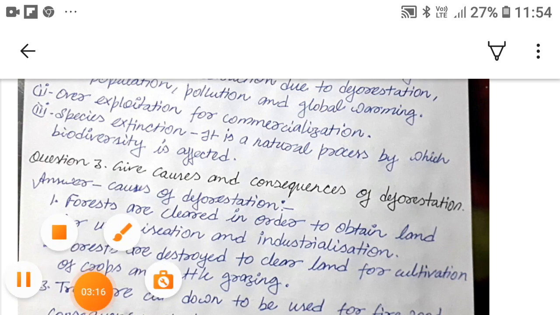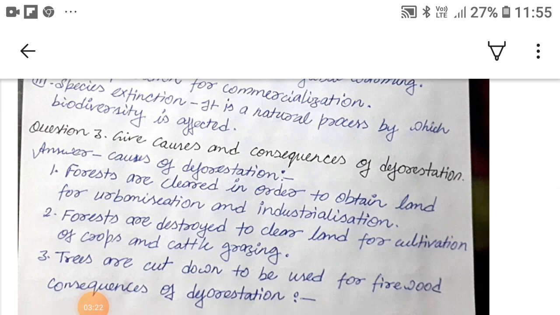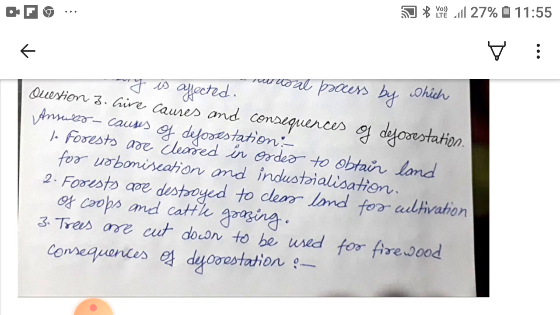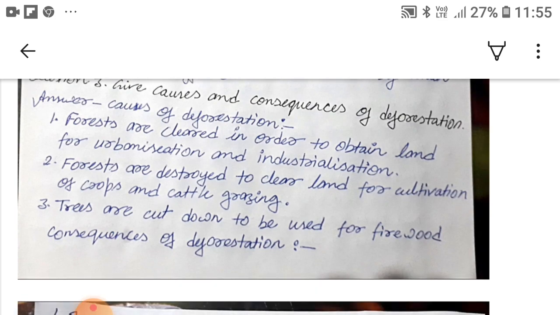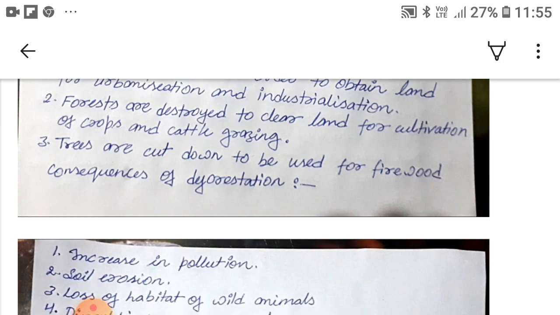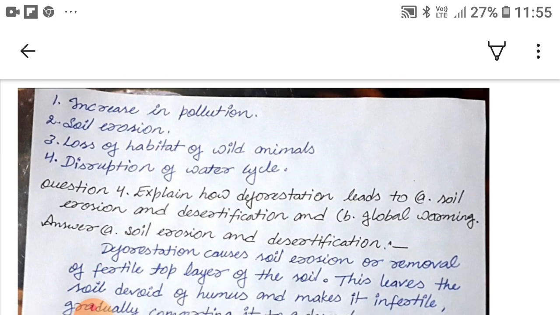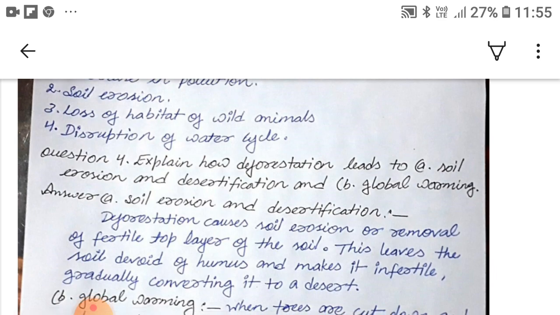Now the question 3. Give causes and consequences of deforestation. So its answer. First, causes of deforestation. So in it, first is forests are cleared in order to obtain land for urbanization and industrialization. Second, forests are destroyed to clear land for cultivation of crops and cattle grazing. Third, trees are cut down to be used for firewood. Now the heading, consequences of deforestation. So in it, first is increase in pollution, second soil erosion, third loss of habitat of wild animals, fourth disruption of water cycle.